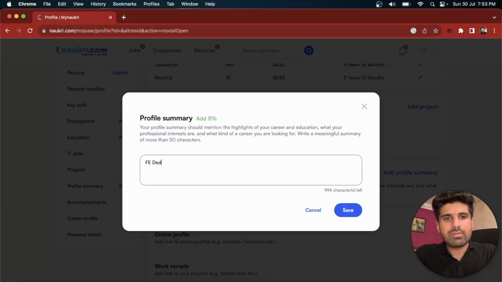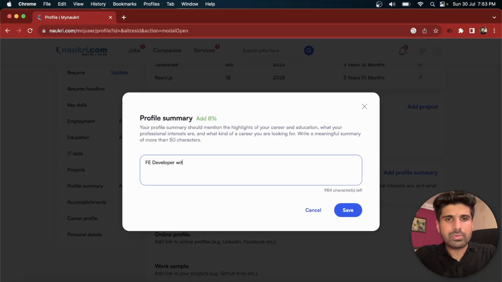So, front-end developer. You can always take help of ChatGPT in order to complete these things. This is having 2988 characters left, so you can complete it up to 600 or 700 characters in order to have more chances of being listed in the recruiter's search history.